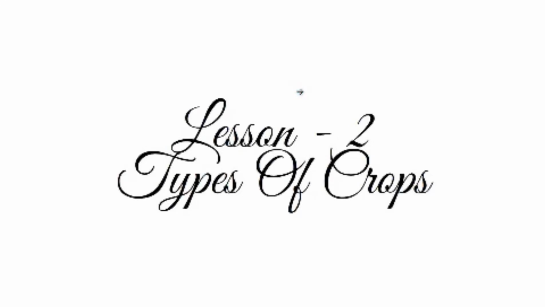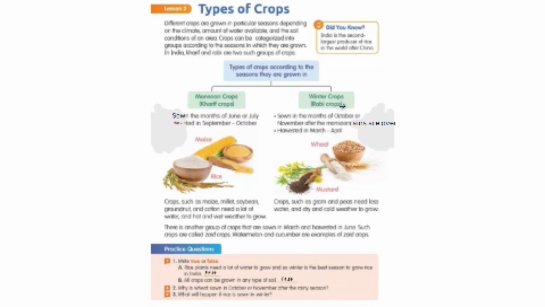2. Types of crops. Different crops are grown in particular seasons depending on the climate, amount of water available, and the soil conditions of an area. Crops can be categorized into groups according to the seasons in which they are grown. In India, Kharif and Rabi are two such groups of crops.